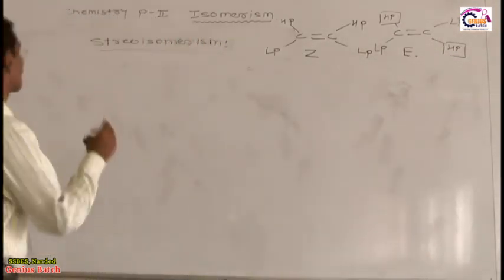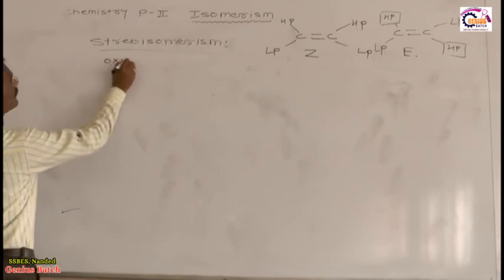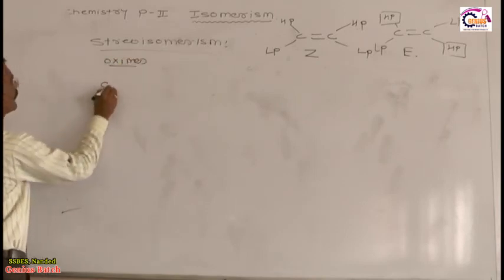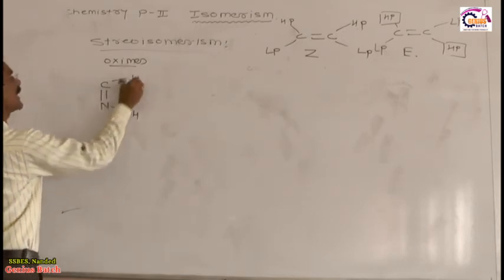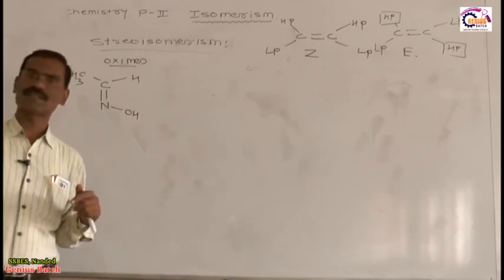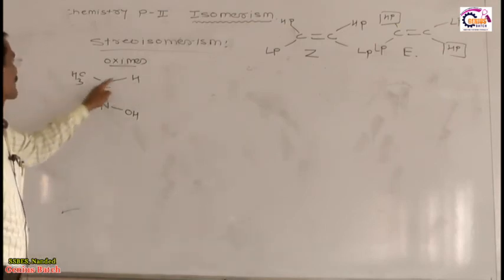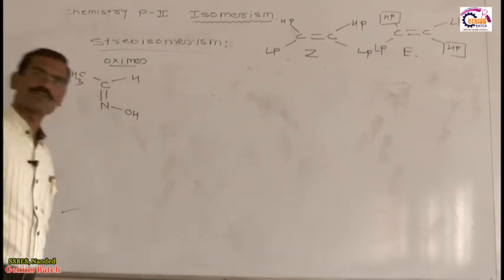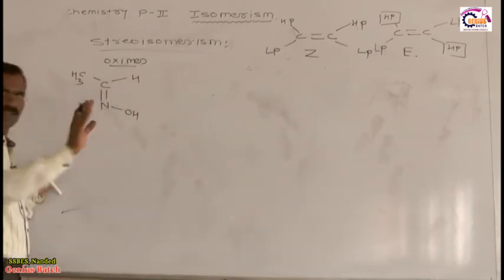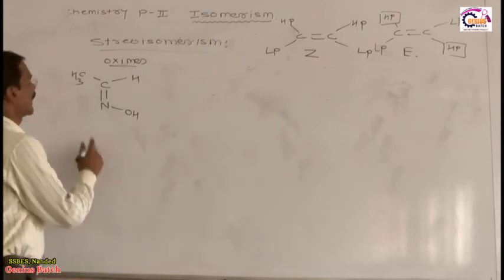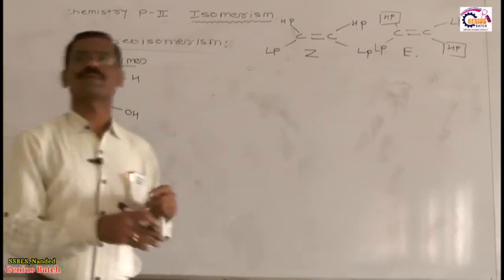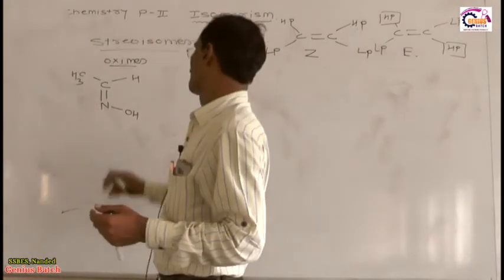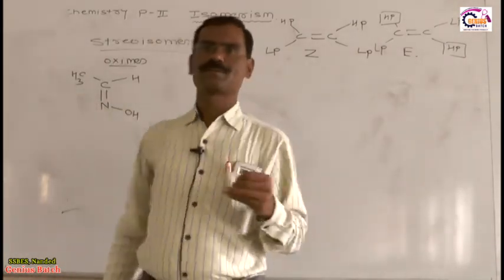Okay. Now dear students, what is the meaning of oximes? I will tell you first. C double bond N bond OH, with H and CH3. Listen. Again the same situation: this sp2 carbon must be attached to two different groups, otherwise they cannot show geometrical isomerism. If there were H here, there would be no geometrical isomerism. And why does this oxime show geometrical isomerism? Due to restricted rotation around the carbon-nitrogen double bond. In place of carbon-carbon, here a carbon-nitrogen double bond is present.